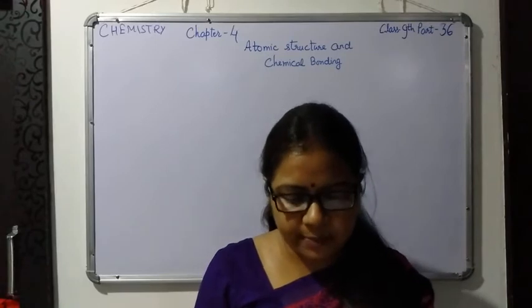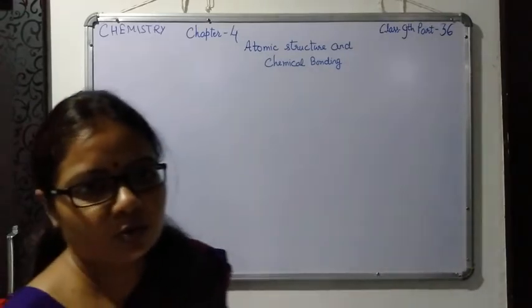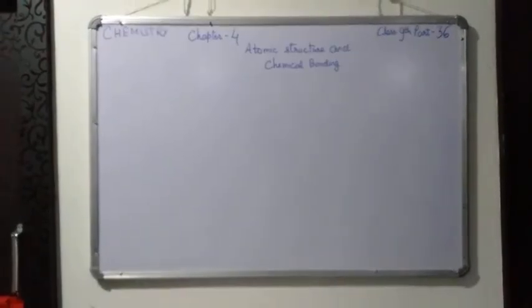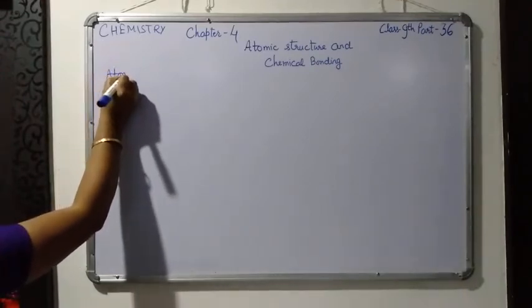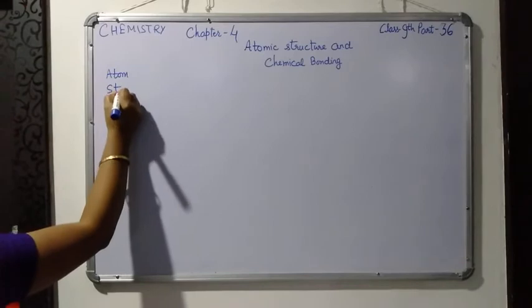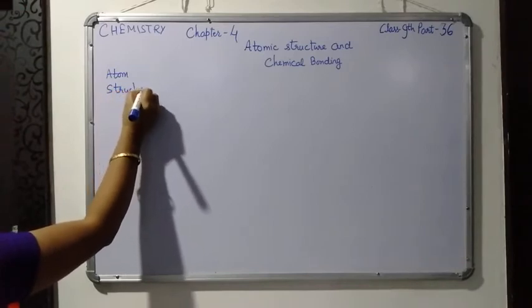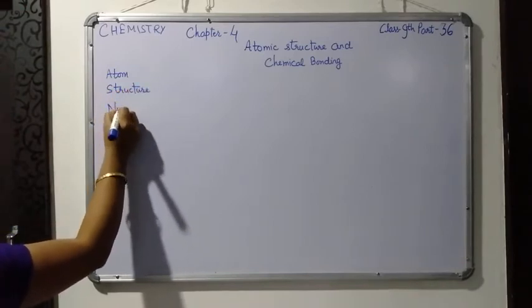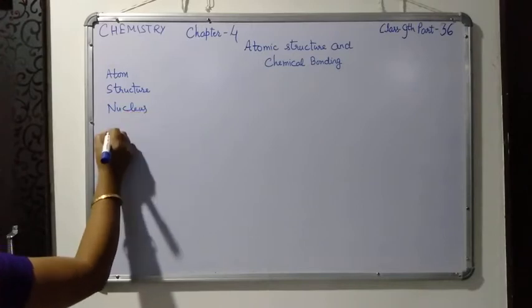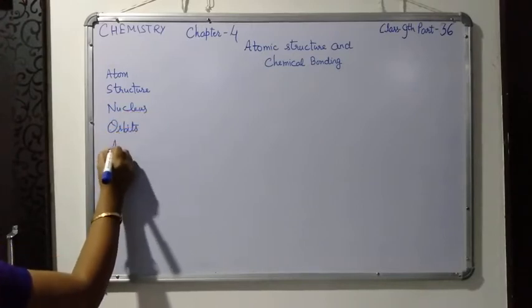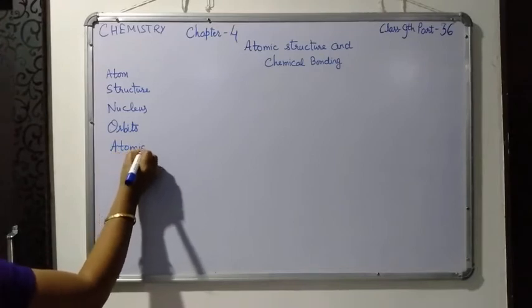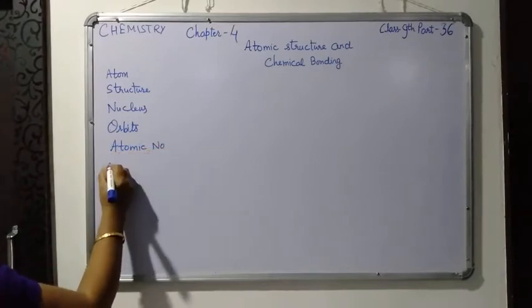Okay, the name of the chapter is Atomic Structure and Chemical Bonding. In this chapter, you have to study about the atom, its structure, nucleus, orbits, atomic number, and mass number.